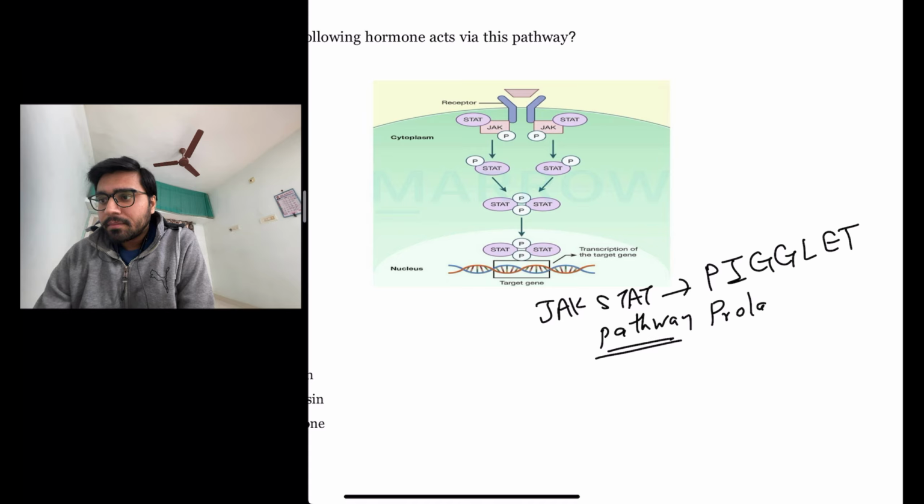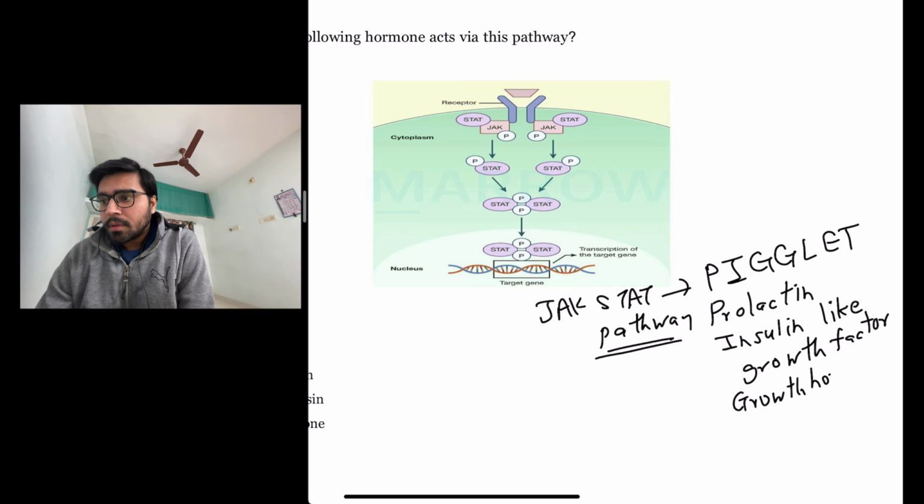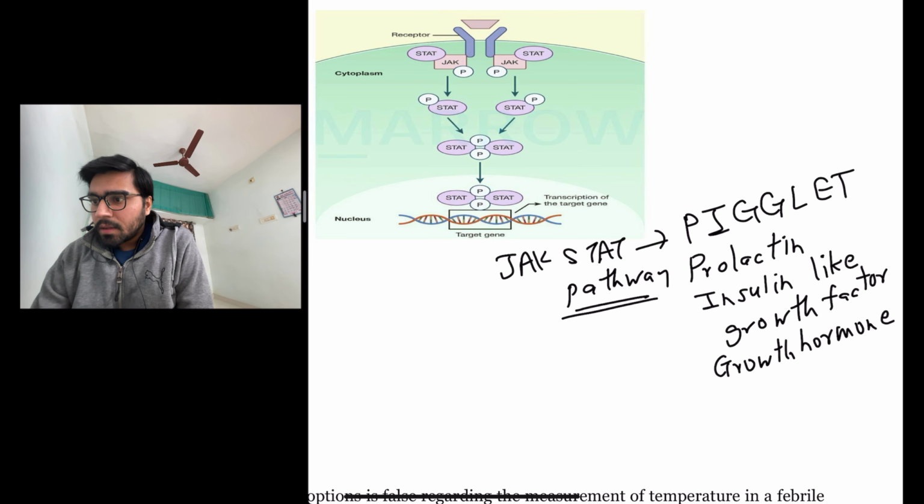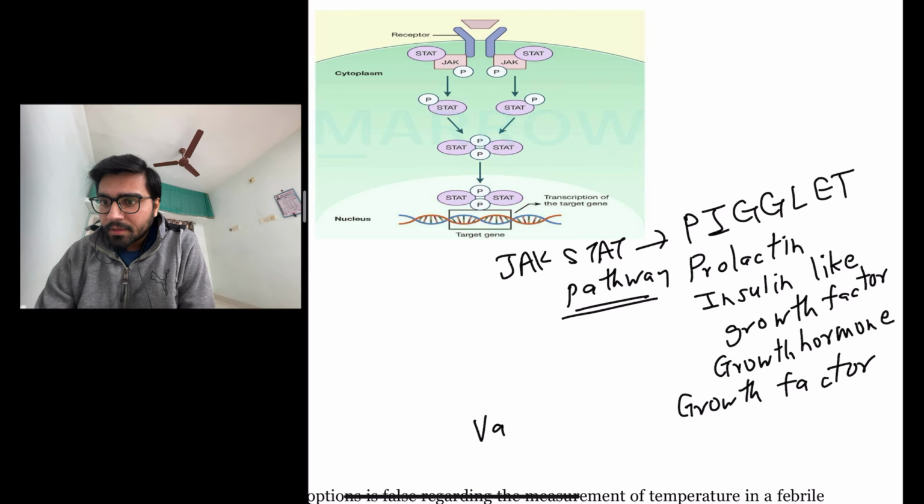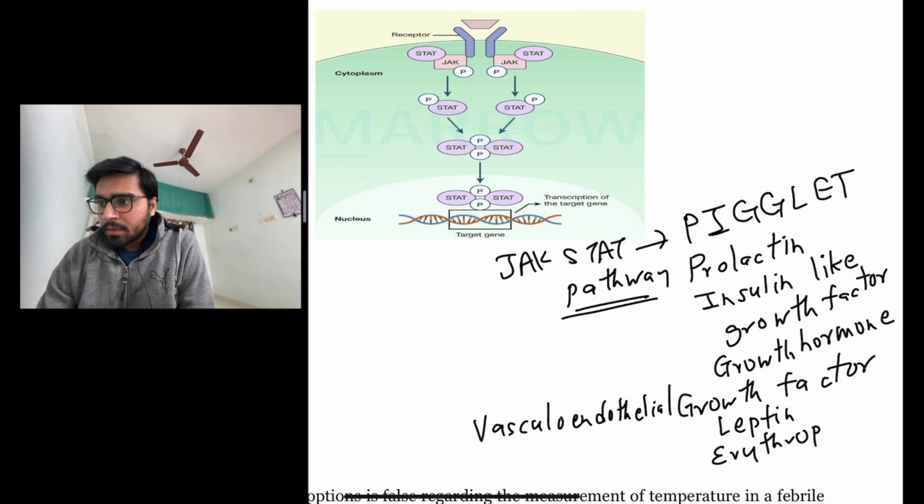P for prolactin, I for insulin-like growth factor, G for growth hormone, then another G for growth factor, which is vascular endothelial, L for leptin, E for erythropoietin, T for thrombopoietin.